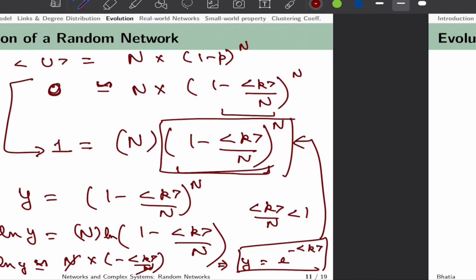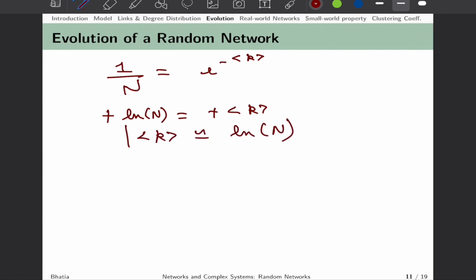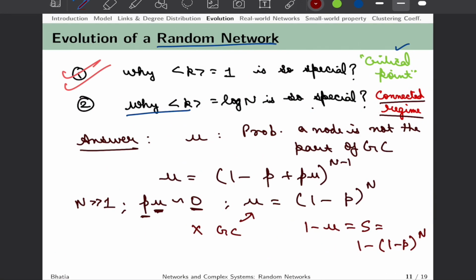We can write this as 1 upon n equal to e to the power minus k, and if we take log on both sides, we get minus k equal to negative log n, because this would be log of 1 minus log of n, and hence we can say that average k should be nearing log of n. That means when average k is closer to log n, we would expect a giant cluster to emerge as a fully connected regime, and this answers both of our questions that we raised.